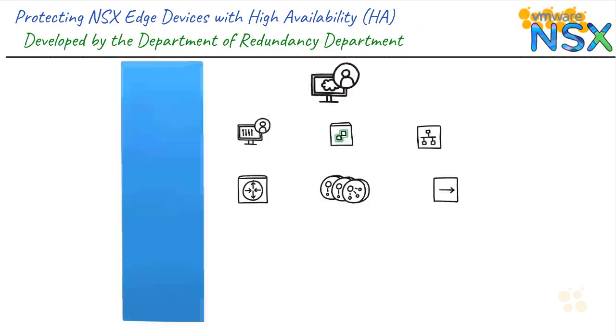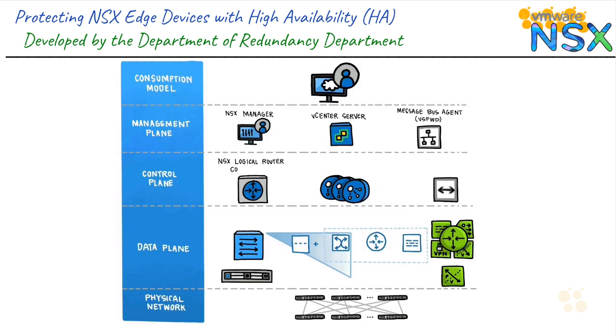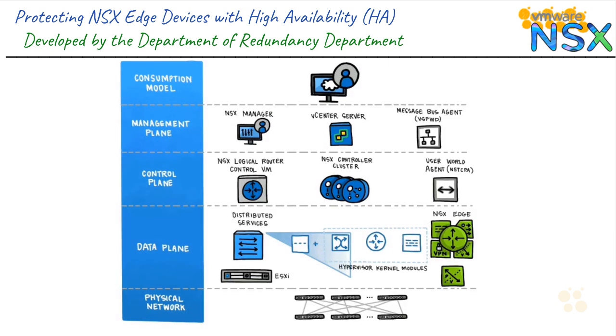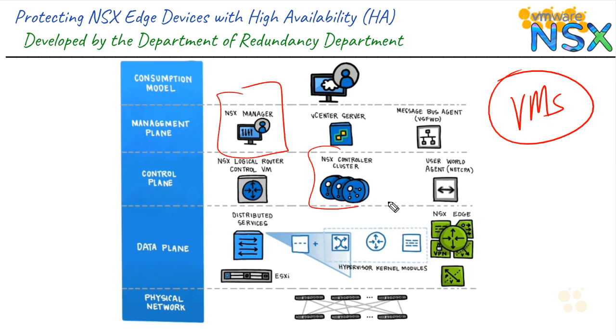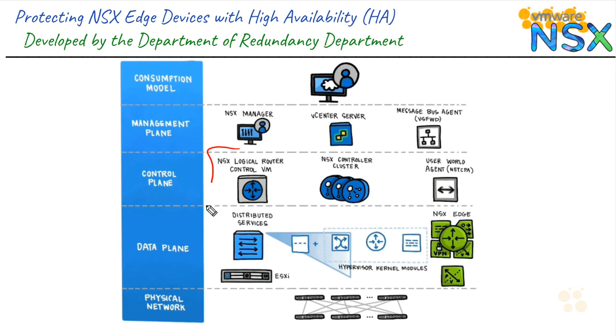So to understand exactly what we're going to be doing with regard to HA, we're going to go ahead and lay out our conceptual topology of how NSX works. And what I want us to focus on right now is the question of where are the VMs? Now, we're not worried about the NSX manager at this point, or the control cluster, which obviously provides redundancy for itself. And we don't need to worry about distributed services because those are distributed across all of the ESXi hosts that are participating in that distribution. So what's left is this guy right here, a logical router control VM, and the edge service gateways that are going to provide the firewall, NAT, load balancing, VPN services.